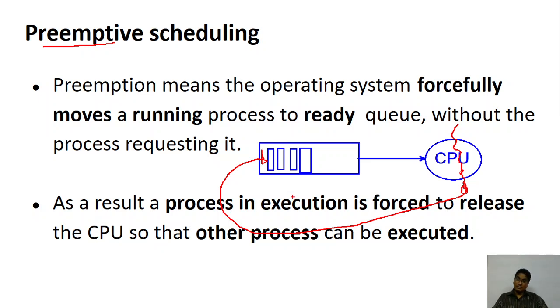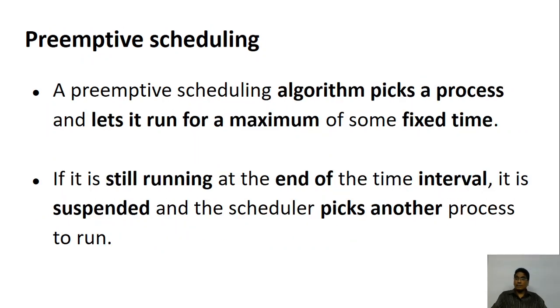So in preemptive scheduling, the executing process is forcefully stopped. When the executing process is forcefully stopped, it has to release the CPU. And it's not the end of it: it has to release all the resources that it was using, and it is put back into the ready queue.